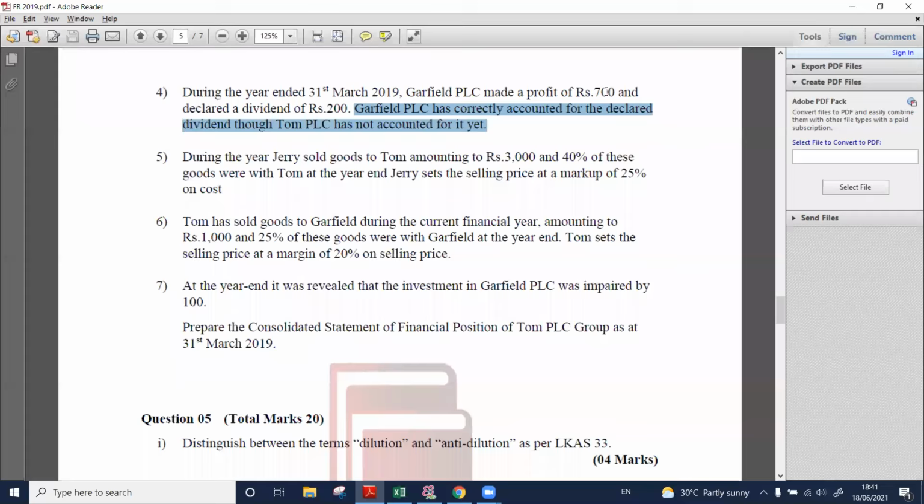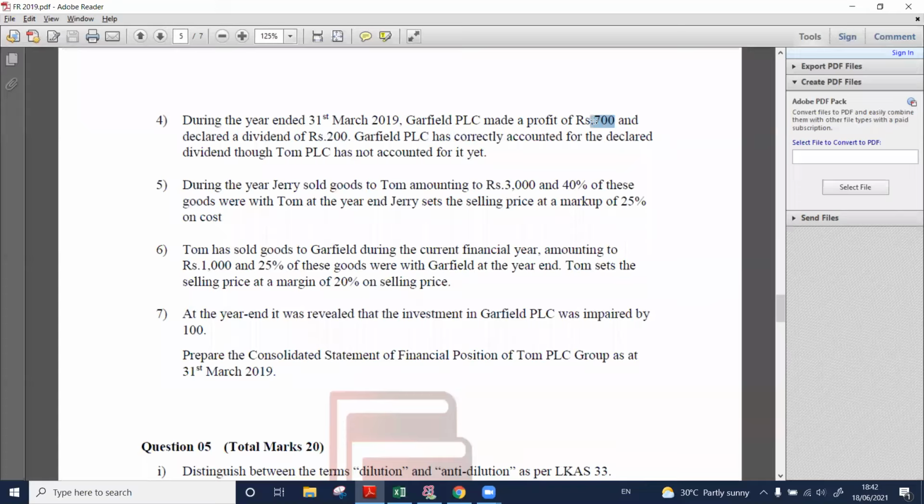So what about this 700? This is the post acquisition profit, the profit after we acquired. Earlier they had some retained earnings, and this is the profit they earned in that year. In simple words, what is this 700? Profit share? Sorry, not the profit share.